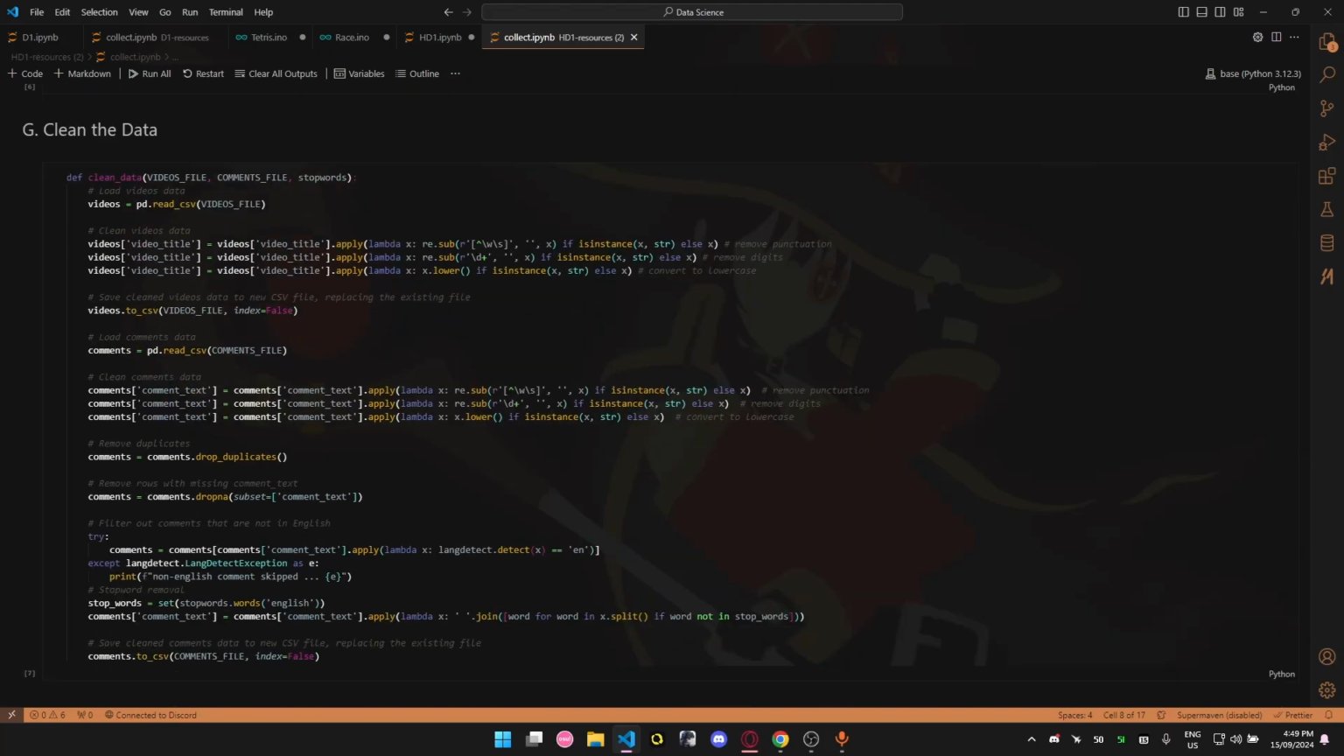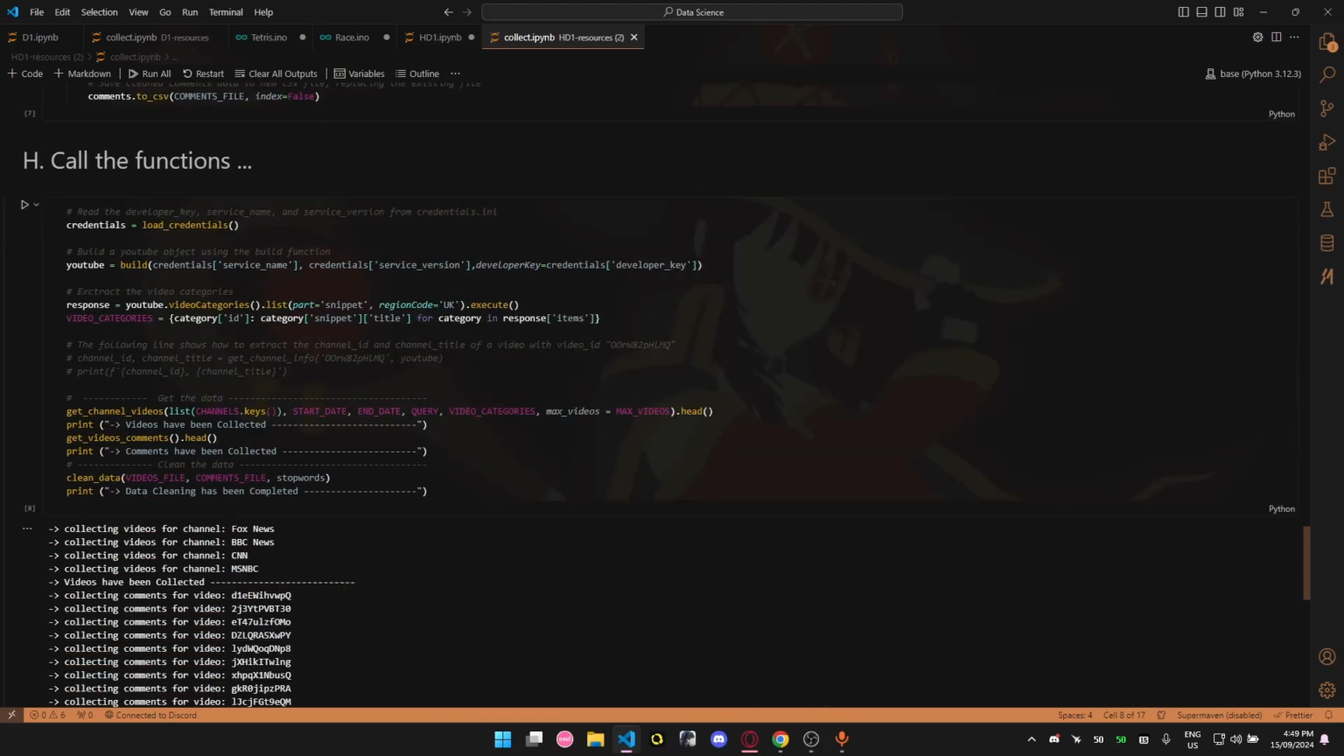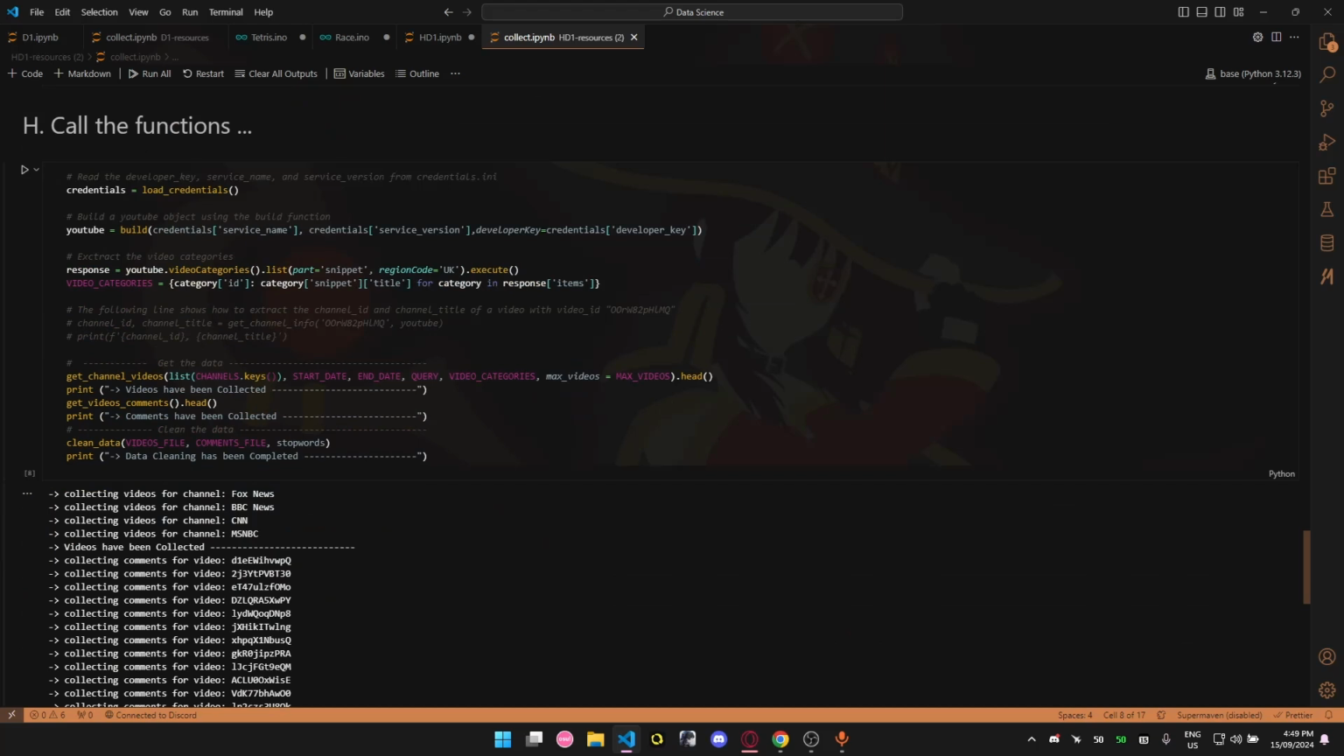Then here we have the data cleaning. The data will be cleaned because there's a lot of redundancy, punctuation, and digits. We want to convert it all to lowercase. There may be some duplicate comments or non-English comments that we don't want, so we're going to take those out. Then we have the execution of all the functions here: loading the credentials, getting the specific channel videos and comments from the videos feature, and finally cleaning the final videos and comments data frames here.